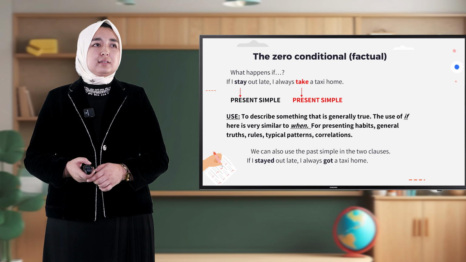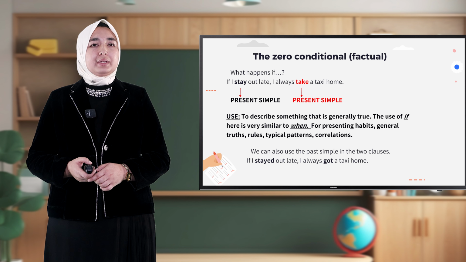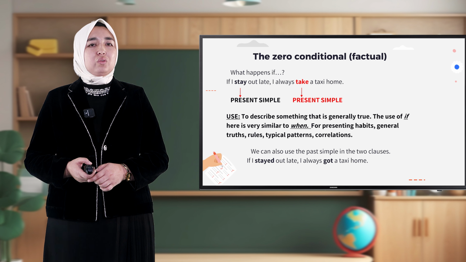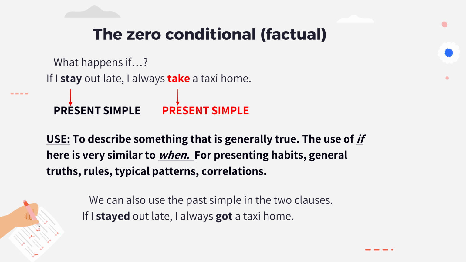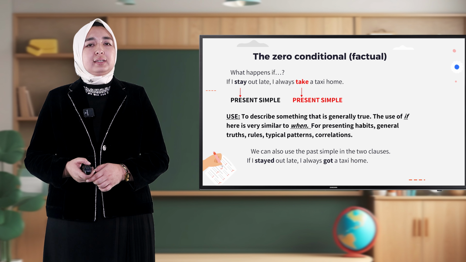The zero conditional sentence is also called the factual conditional sentence. What happens if? If I stay out late, I always take a taxi home. The first part is in present simple and the second part is also present simple, because this is factual information used to describe something that is generally true. The use of if here is very similar to when. It is used for presenting habits, general truths, rules, typical patterns, and correlations.